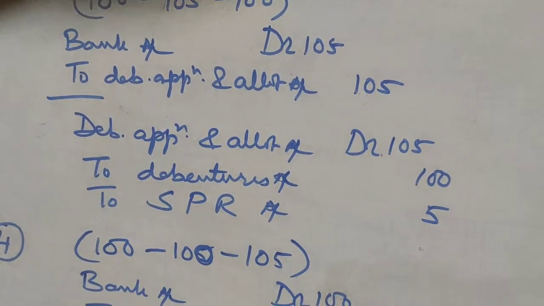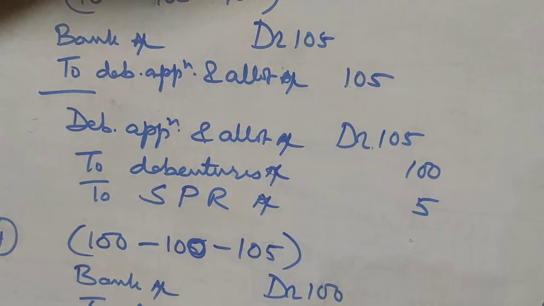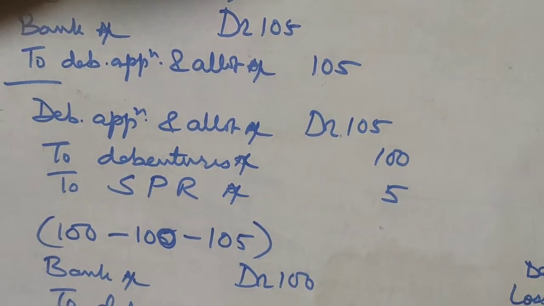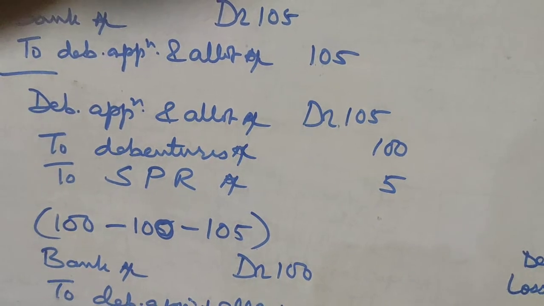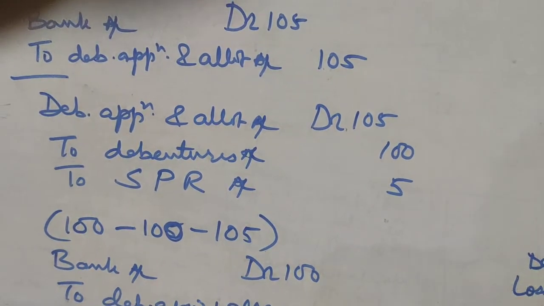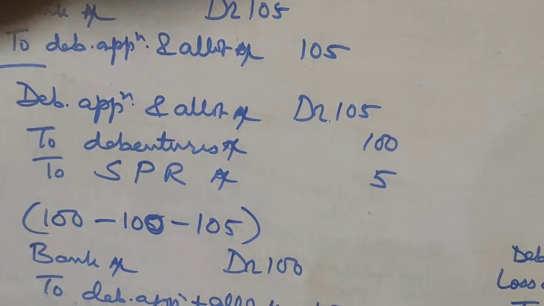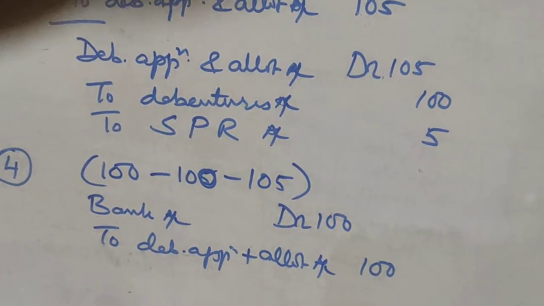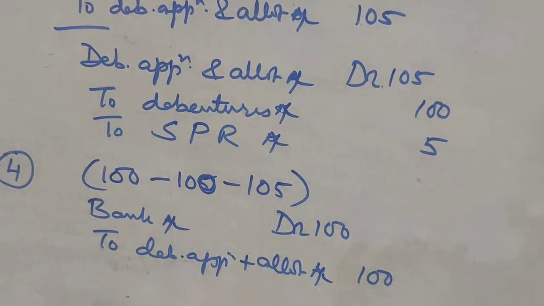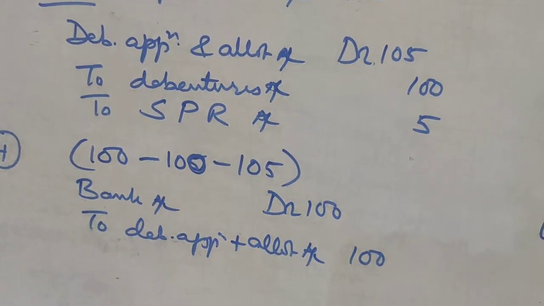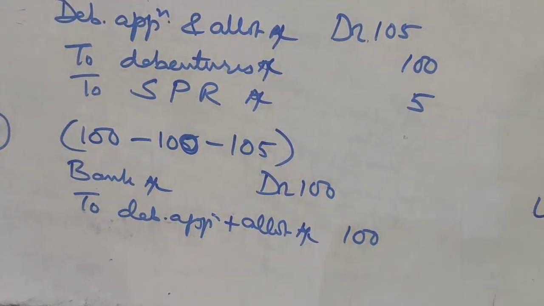Then debenture application and allotment account debit 105 to debentures account 100 to securities premium reserve account. Here I have written SPR, that is actually securities premium reserve account 5 rupees. Now we come to the next case. In the next case, 100 rupees debenture is issued at 100 but redeemable at 105.